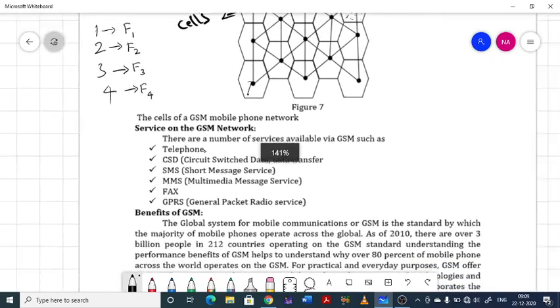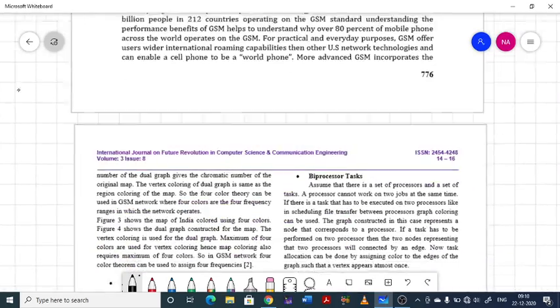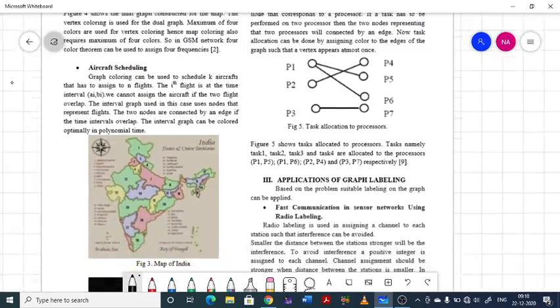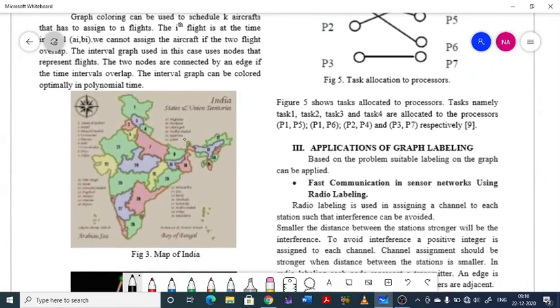Now let us see an example of how mobile service is provided in India by using this concept. Here we have the map of India. As I said already, India is colored with only 4 colors as an application of the 4 color theorem. Now we need to provide GSM mobile service to this whole country.